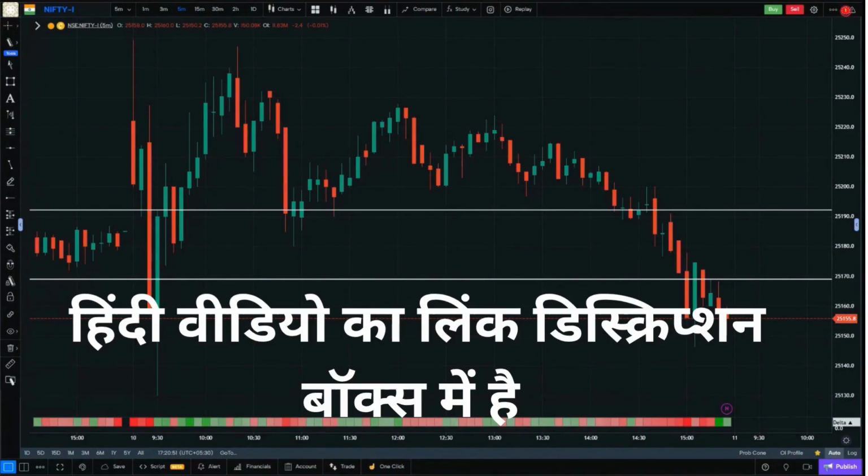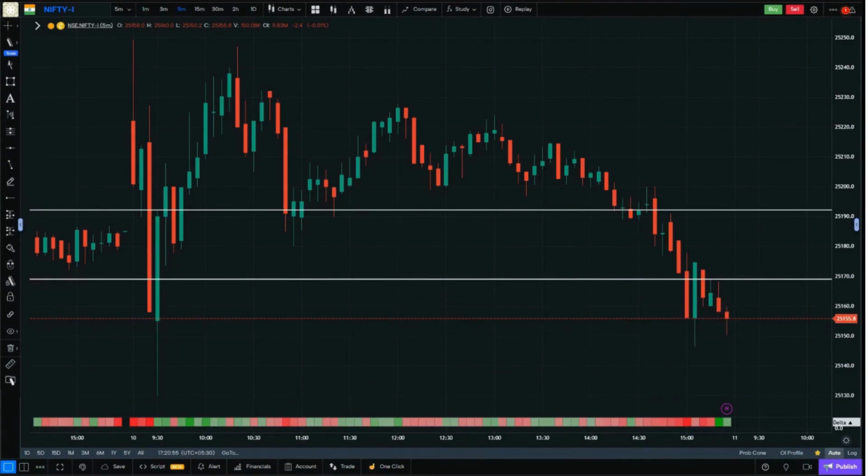This is the after-market analysis session for Nifty and Bank Nifty of the Indian market, where after the market closes, we look at what happened today in the order flow. We try to read the footprint a bit more thoroughly and see where the buyers entered on the footprint, where the sellers entered, and how everything unfolded.